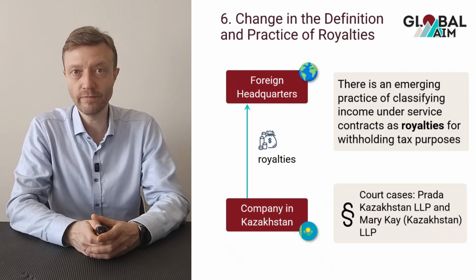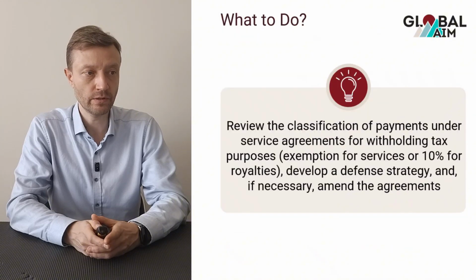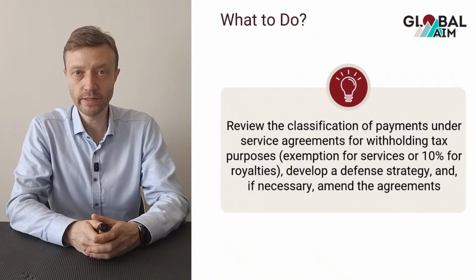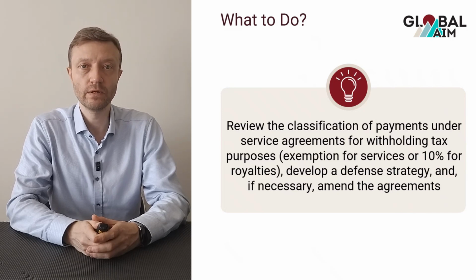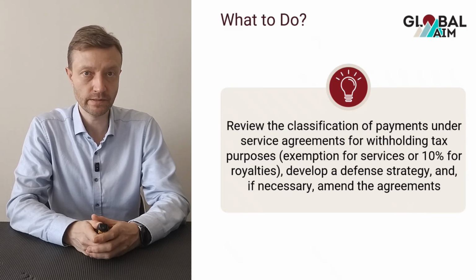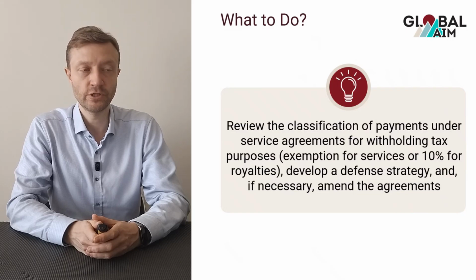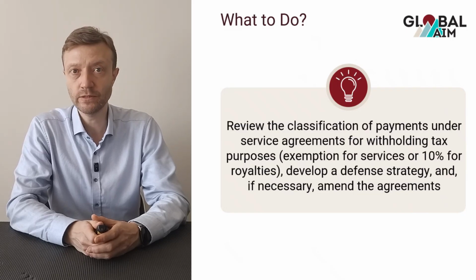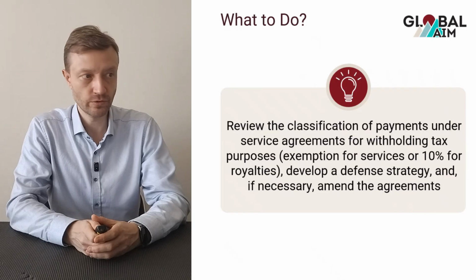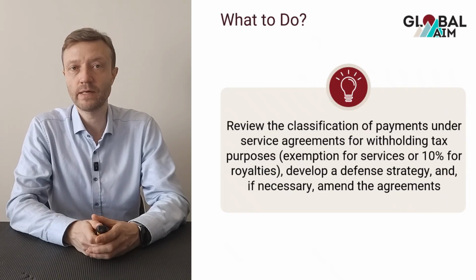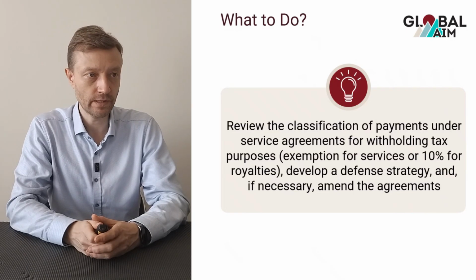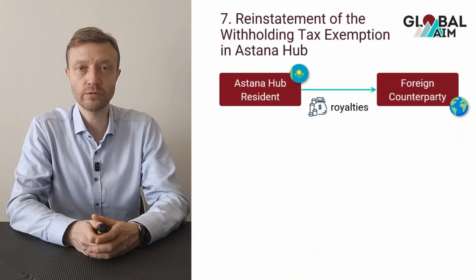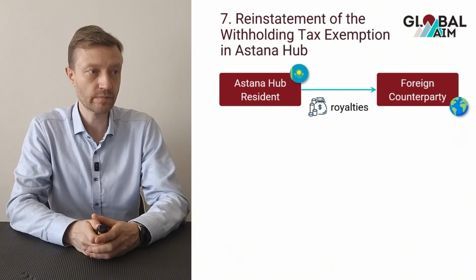So what to do is to review the current structure of royalty payments and ensure that the reduced rate applies, or the exemption can be claimed for payments that classify as services, and to develop a defense strategy, and maybe to make changes to the agreements in order to classify as much income as services as possible. Consider stating the service income separately.